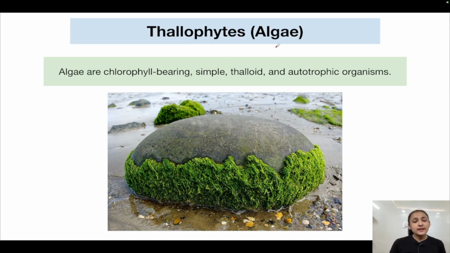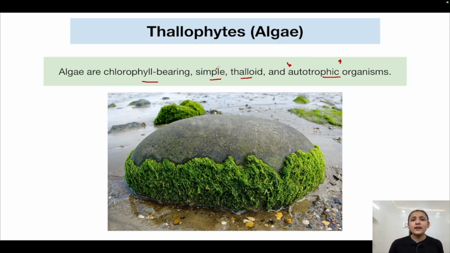Now let us study about algae, okay, which is the main topic of this video. Algae are chlorophyll bearing simple thalloid autotrophic organisms. Chlorophyll bearing means that they comprise the pigment chlorophyll, which is responsible for photosynthesis. And if they are performing photosynthesis, that means they have autotrophic mode of nutrition, which explains the term autotrophic organisms.